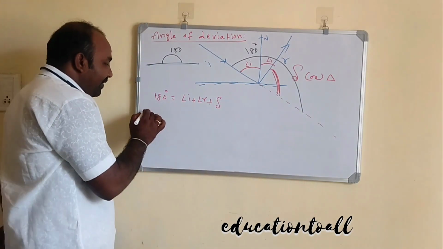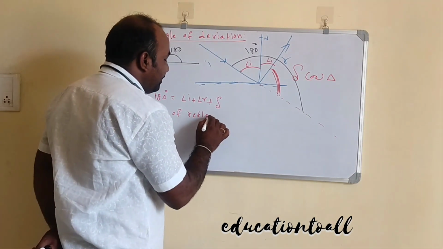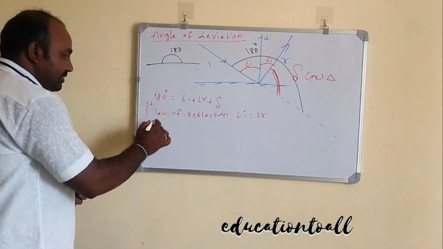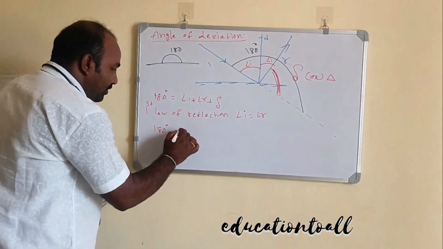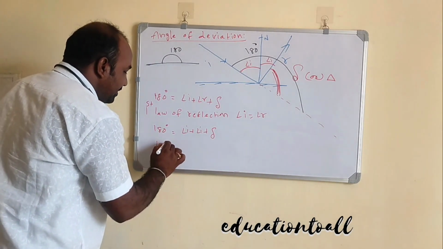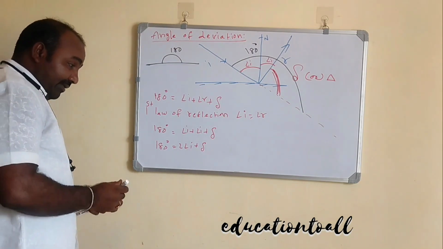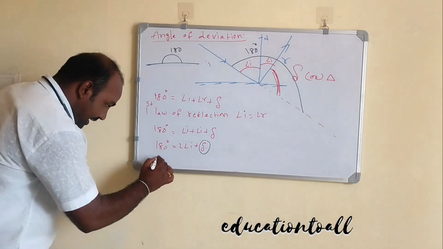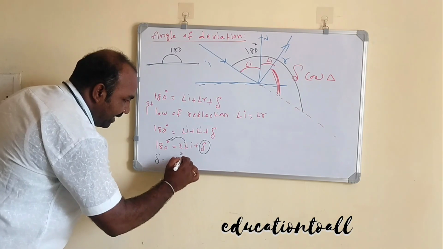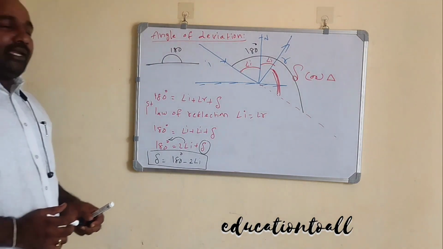From the first law of reflection, the angle of incidence is equal to the angle of reflection. So we can substitute: 180 degrees is equal to angle i plus angle i plus delta, that is 2 angle i plus delta. We need to find only the deviated angle, so delta is equal to 180 degrees minus 2 angle i. This is called the angle of deviation. Okay, thank you.